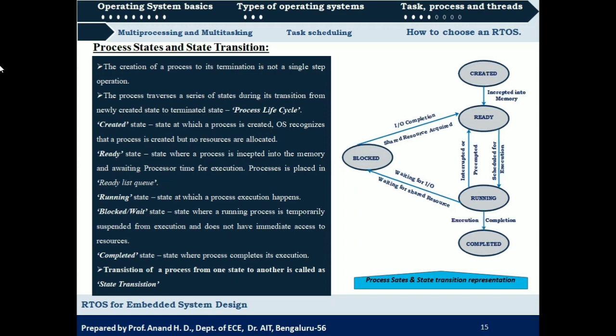And next is state transition from running to completed. When the complete code corresponding to a particular process is executed, then we say that there is a state transition from running state to completed state. So this is with respect to process states and state transition representation.